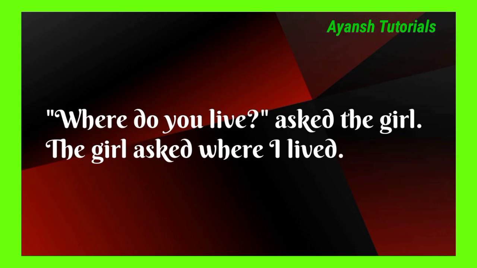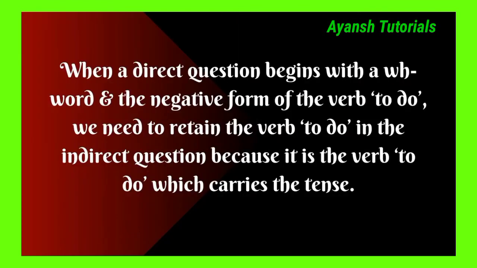Answer: in indirect speech, the girl asked where I lived. Without a connector, we have changed the sentence into indirect speech. So we should keep in mind that when a WH word begins the sentence, we should not use any connector.